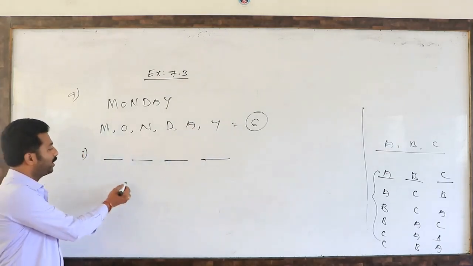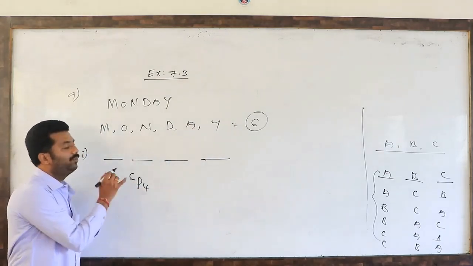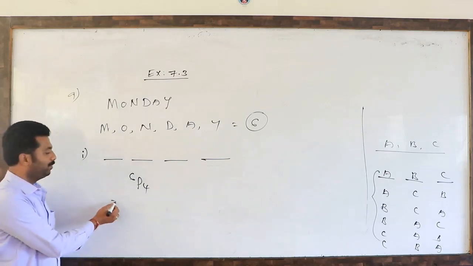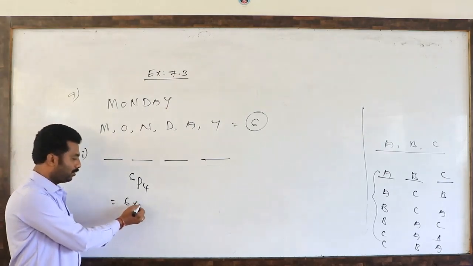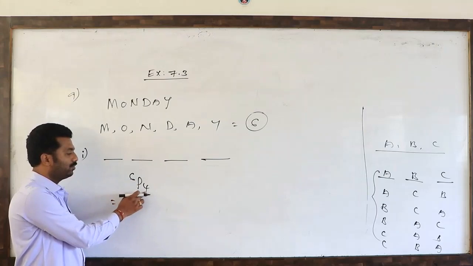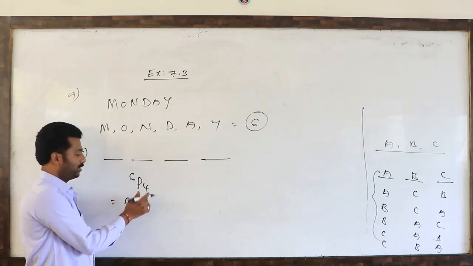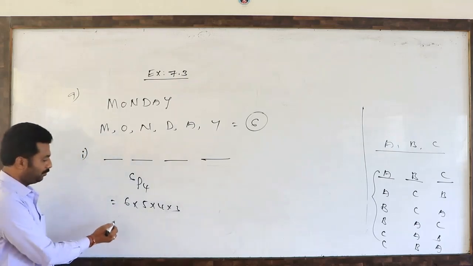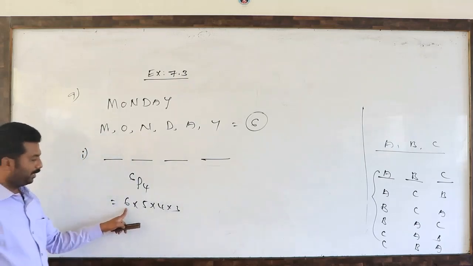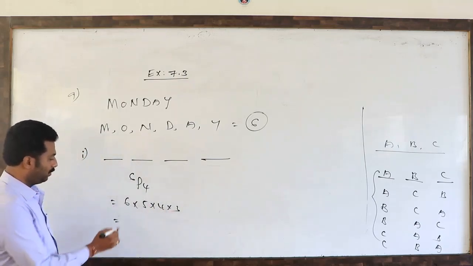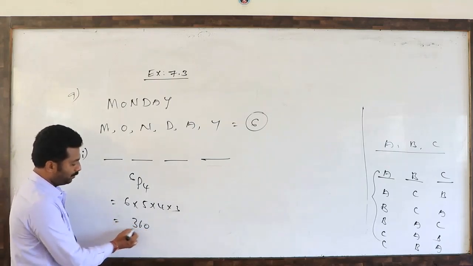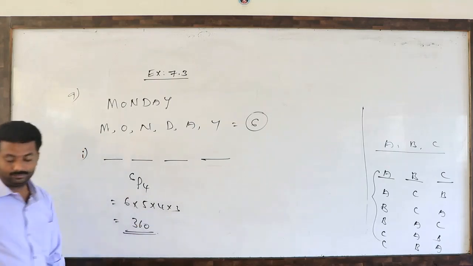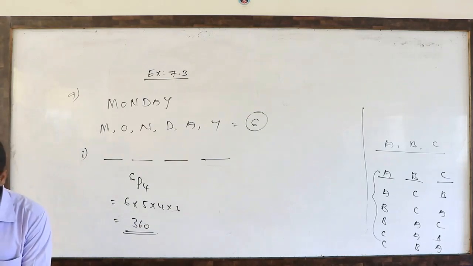So how many ways can we fill up? 6P4 ways. 6P4 is 6 into 5 into 4 into 3, nothing but 30 into 12, which is 360.